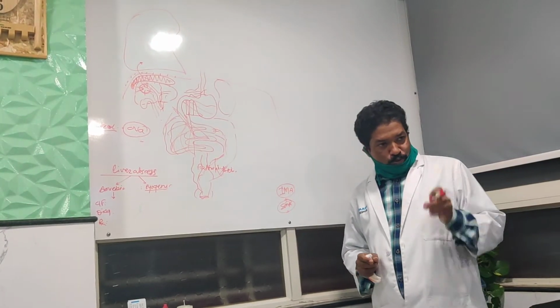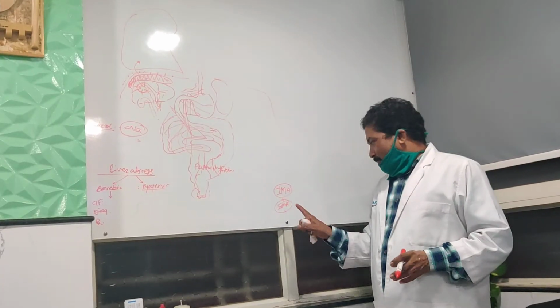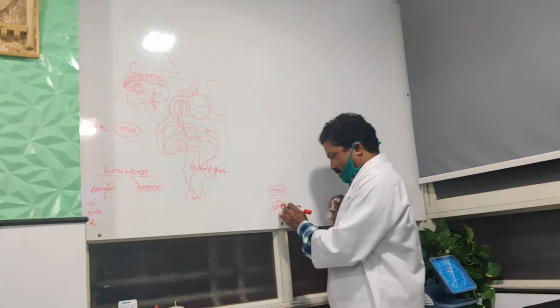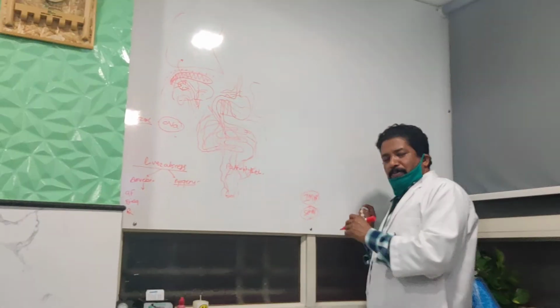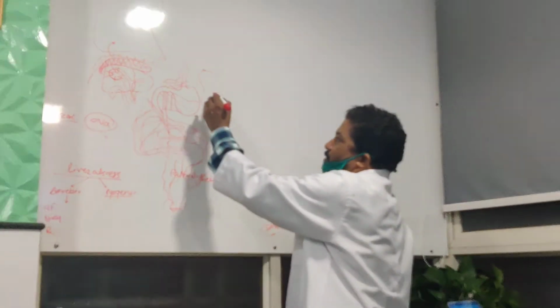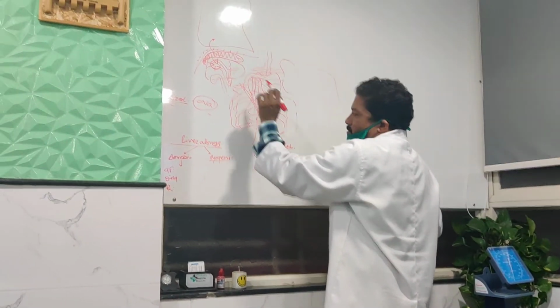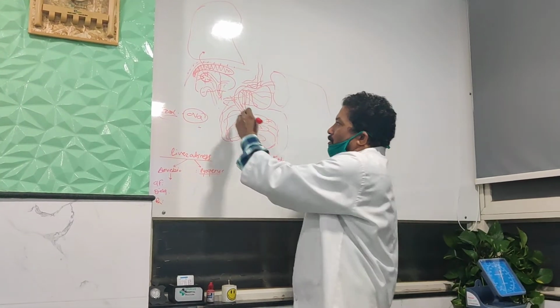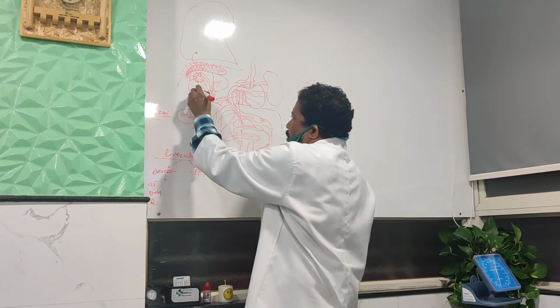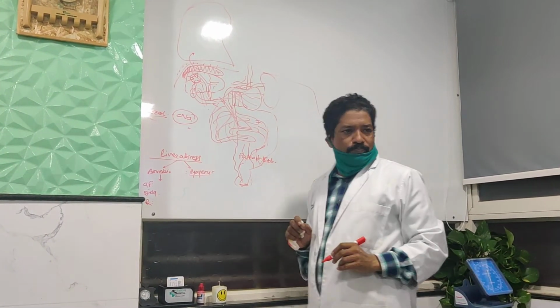This whole structure is supplied by the SMA, and drained by the superior mesenteric veins. These superior mesenteric vessels, inferior mesenteric vessels, and splenic vessels form the common portal vein. The portal vein enters the liver.